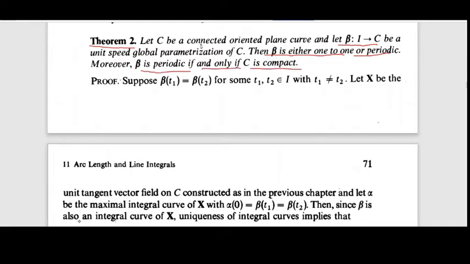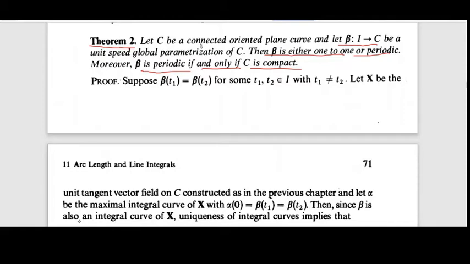So here, given C a connected oriented plane curve and beta a unit speed global parameterization of this C, first, beta is either one-to-one or periodic. First we want to show this. If beta is 1-1, then there is nothing to prove.